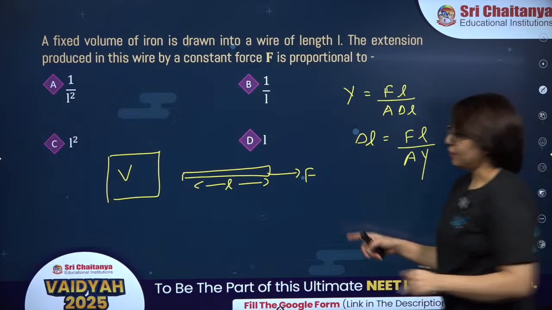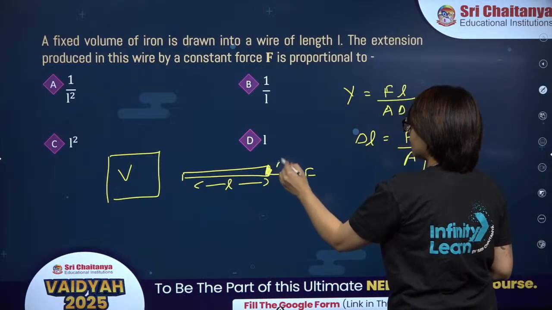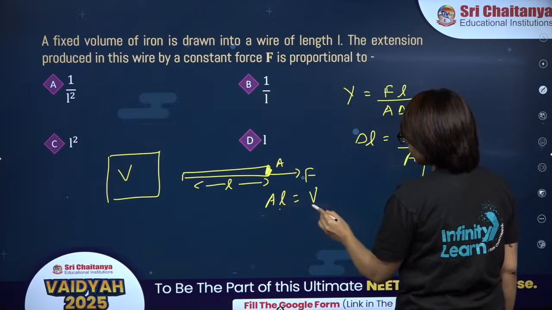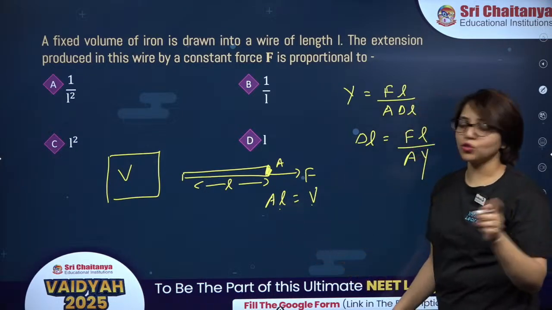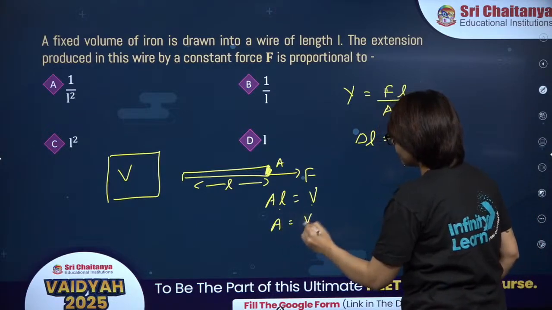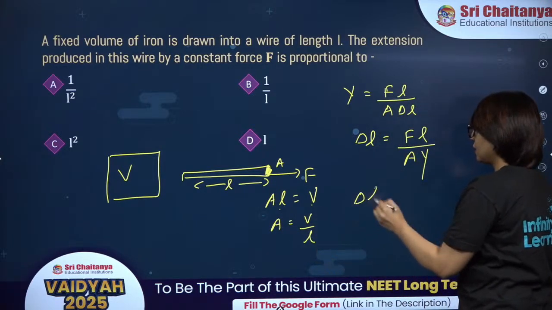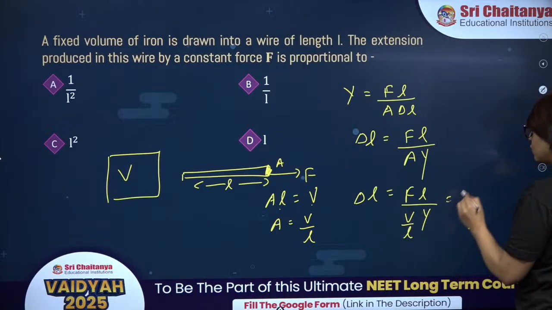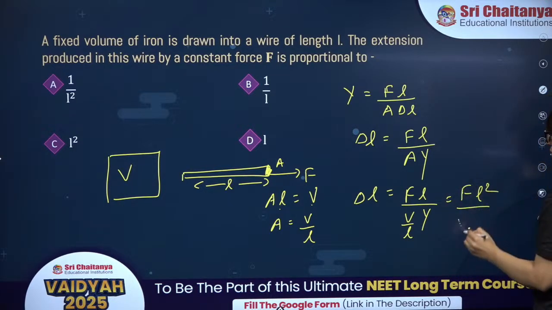Here, area of cross section is A, area into length is equal to volume. So length is given, volume is given, area is not given. So you can't use area over here, you have to replace area by volume upon length. So it will be FL divided by volume upon length into Y. So it is FL square divided by VY.